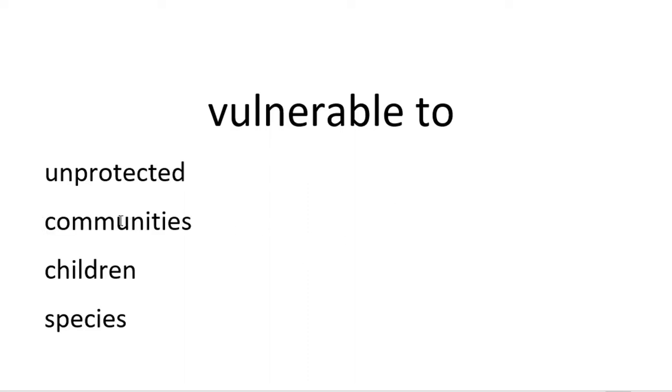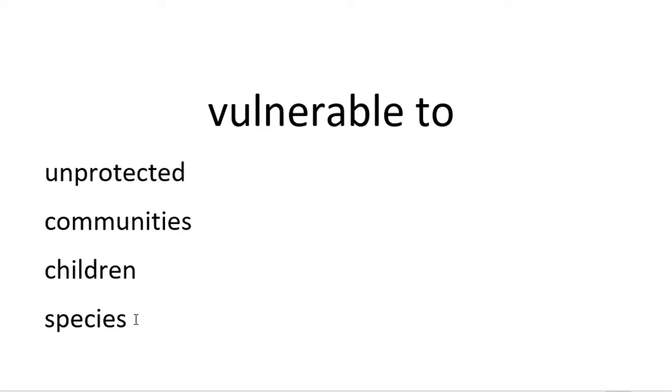So, where will we use it? Be on the lookout for three specific areas. We often talk about vulnerable communities. Children are often vulnerable to certain things, and species are often vulnerable, for example, vulnerable to extinction. So, community, children, and species. If you have essays dealing with those things, see if you can incorporate the word vulnerable. It's a very nice word.